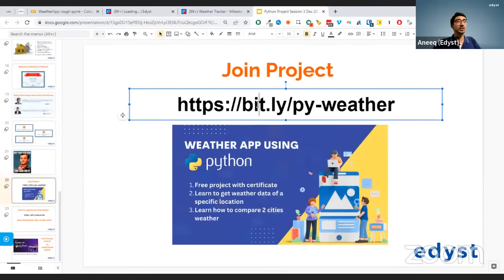Anyway, this is where you join the project, everybody. Okay. This is where you join the project. When you complete this, the 2 milestones, automatically you will get a certificate. Automatically you'll get a pop-up on the right side saying download your certificate. Okay. So automatically you're going to get that, which will say download certificate.